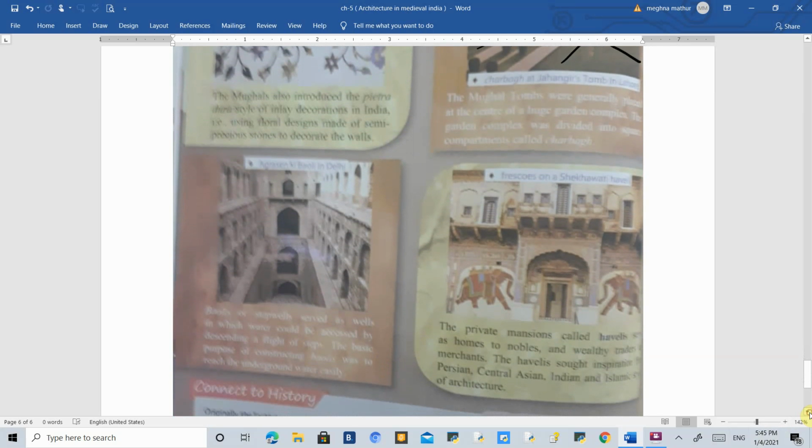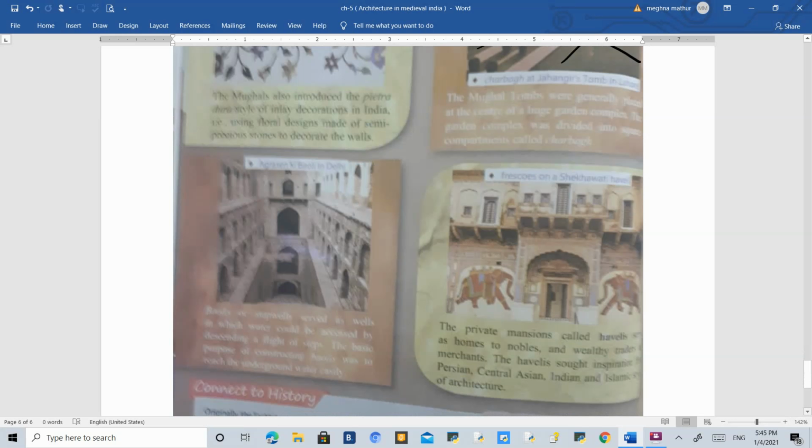Another feature is these baulis, or bawdi as they are also called, especially in Rajasthan or places near Rajasthan, where there has always been a scarcity of water from a very early period, and people needed water. So many rulers made these baulis. These are step wells. There are many series of steps which take you towards the underground water, where you can fetch the water. People used to come here, fetch the water, and take it away. So baulis are again one of the features you will find everywhere in Rajasthan.